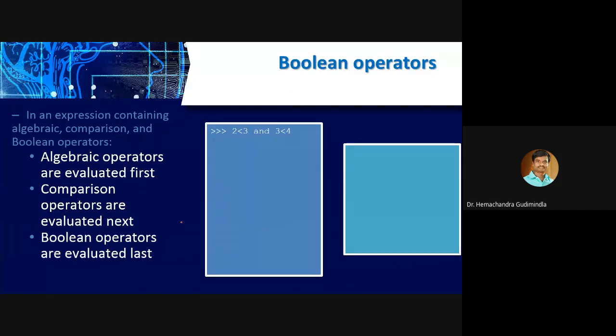And truth table, 1, 1. What is it, roll number 12? Roll number 12, are you there, ma? Roll number 12. Roll number 15.